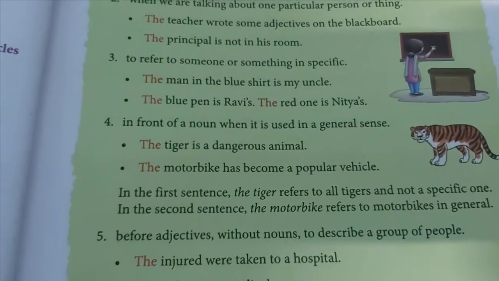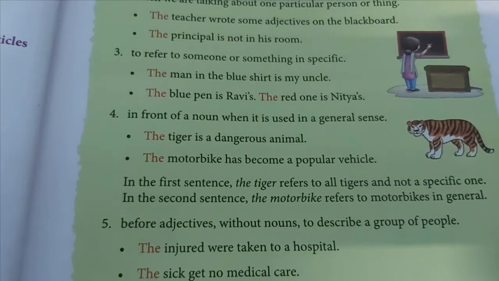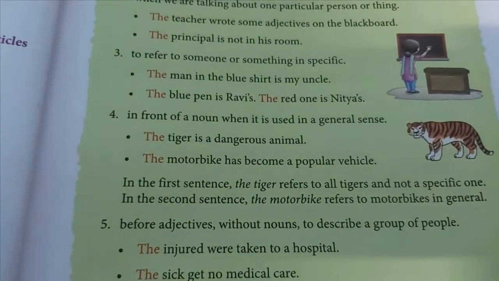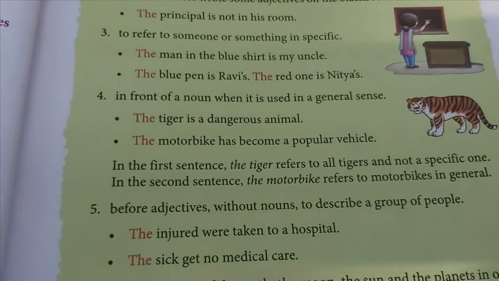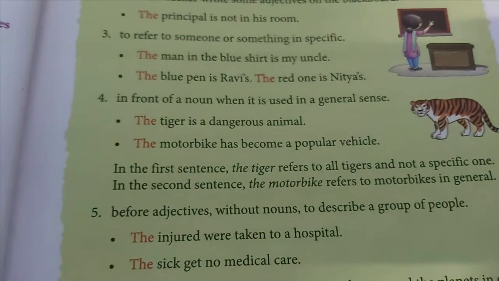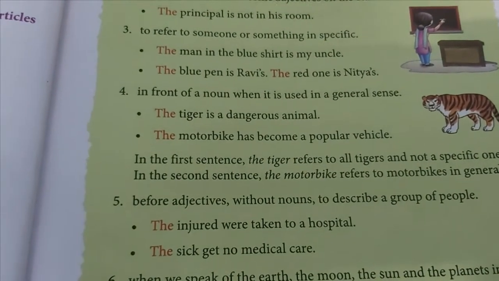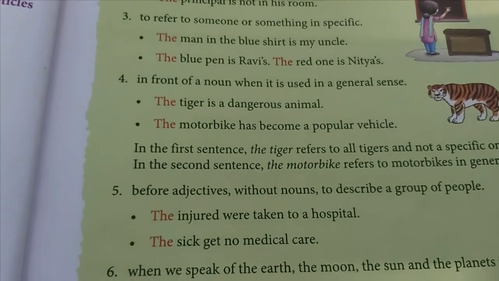Next, number 4, in front of a noun we use the. It can be in a general sense as well. If it's not in particular, it can be in a general sense, we use the. Like, the tiger is a dangerous animal. Tiger, it can be any tiger, but to specify that the tiger is a dangerous animal, we use the to it.